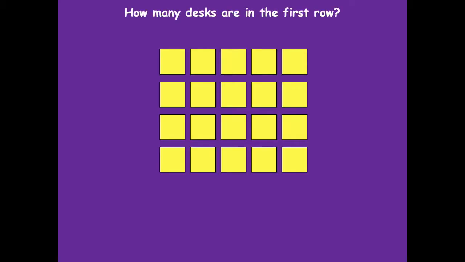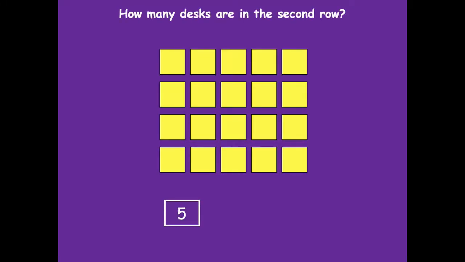So how many desks are in the first row? So remember, we're going side to side now for rows. How many are in the first row? 5 desks, right? So we could model it with a 5. How many desks are in the second row? Oh yeah, still 5 again, right? We don't even have to count it each time because we know that in an array, they're all going to be equal. So we have 5 desks.